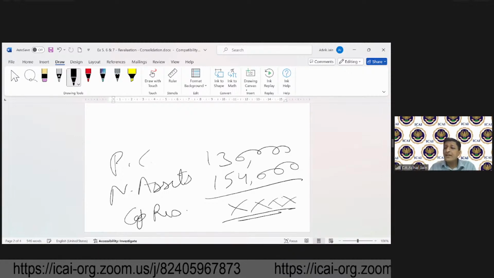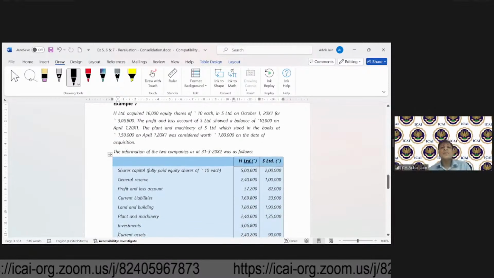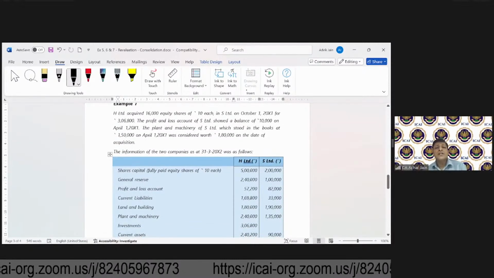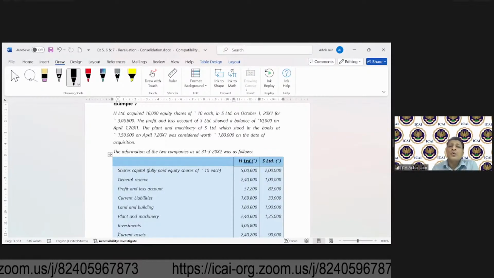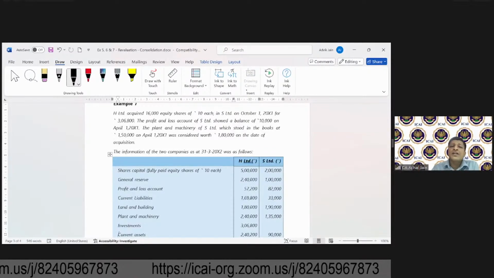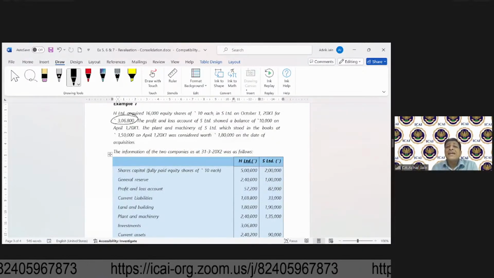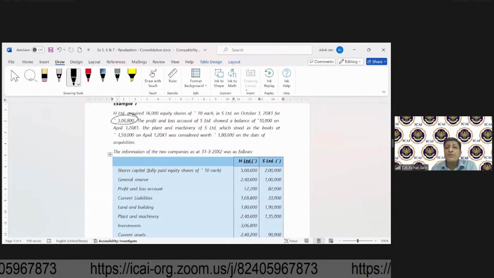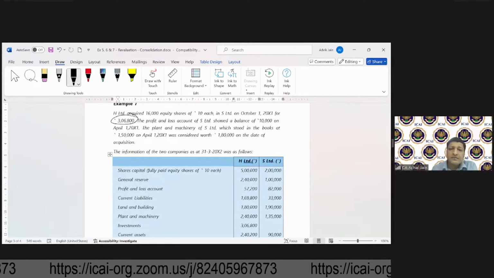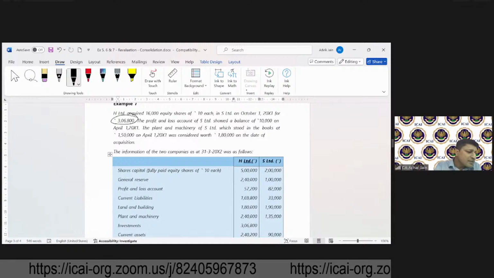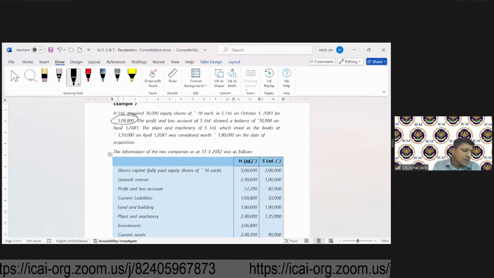All right. So let's quickly look at one more example. H Limited acquired 16,000 equity shares of rupees 10 each in S Limited on 1st October for 3,06,800. The P&L of S Limited showed a balance of 10,000 on 1st April. P&L balance means it was the reserve.